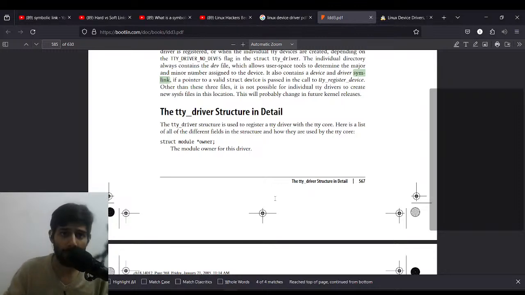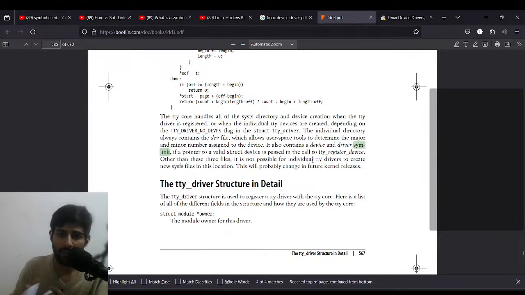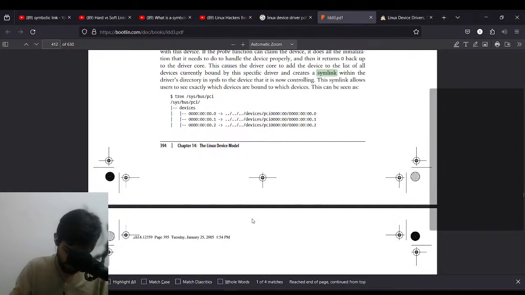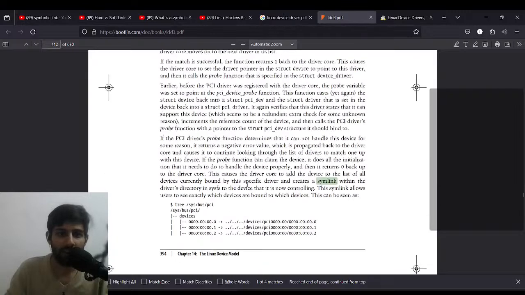Memory data mapping, blah blah blah. The TTY driver structure. It's 546. It's at the end. Not this, man. Come on. Seriously. Which is this? Chapter 14, Linux device model. So it's around 300 and something. It's around 394. That's the problem. Here we go.